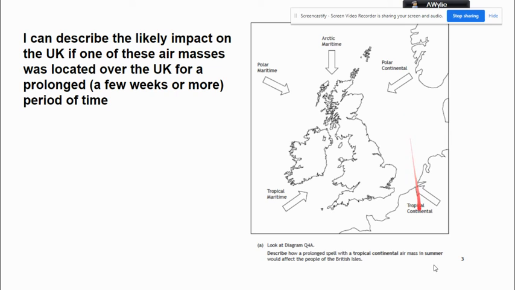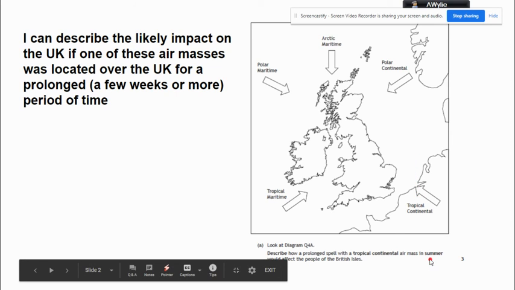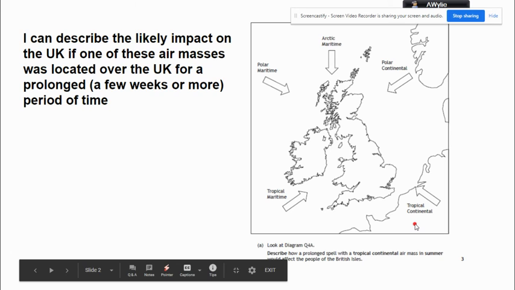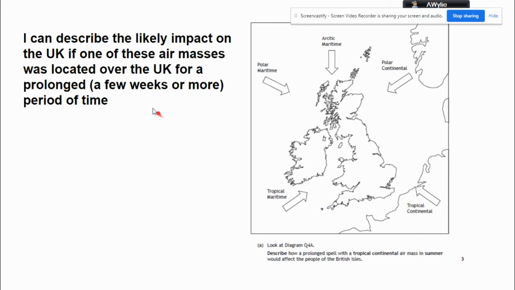You just have to remember, if it says winter, you've got to think that it is wintertime. But stick to what you know about the air mass. So the starting point is knowing the typical weather that comes with an air mass. Okay, right. That is me dealt with two questions there. I've dealt with the first one, which is describing the air masses, but second of all, looking at the impact that these air masses have if they arrive in the UK for a long period of time.